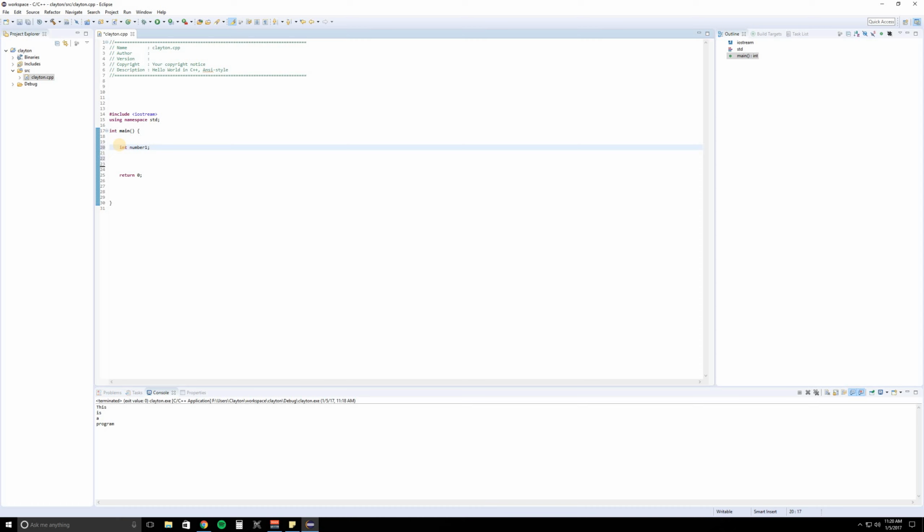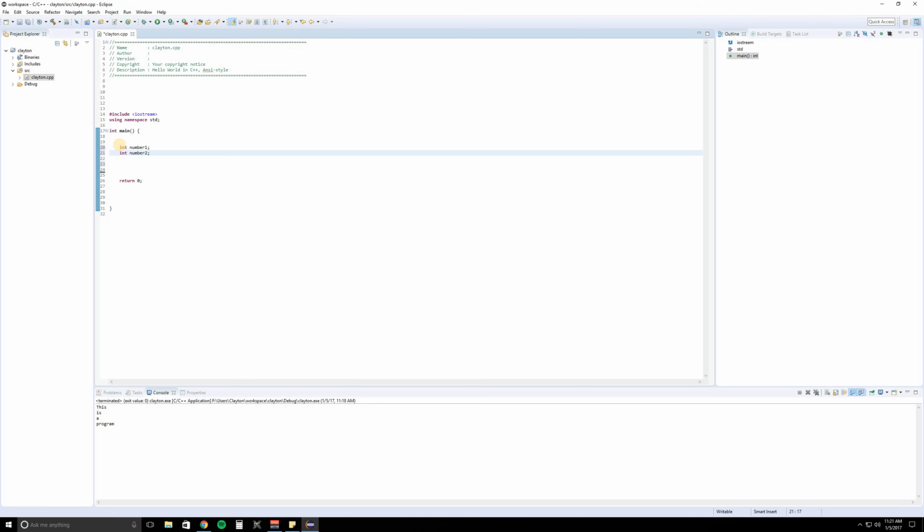Well, if we notice, we have two numbers, 4 and another 4. So we're going to need two integers, and we're going to need two variables. So let's make another one. Let's do int number, we'll just call this number2. Okay, so we have two empty boxes, and we know what type of boxes they're going to be. So let's put stuff in these boxes.